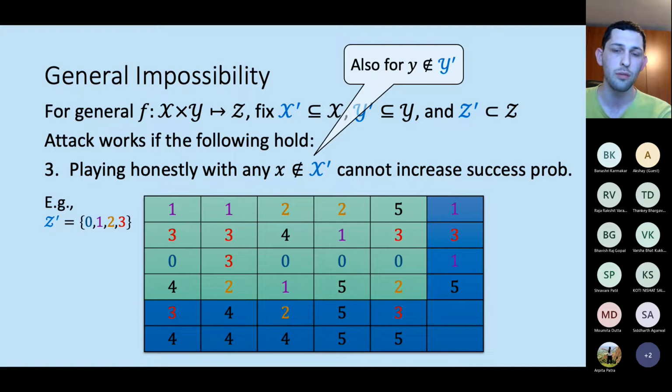We just don't want it to be larger than that. Once we have these 3 conditions, it turns out that the attack works and it cannot be simulated with perfect security.